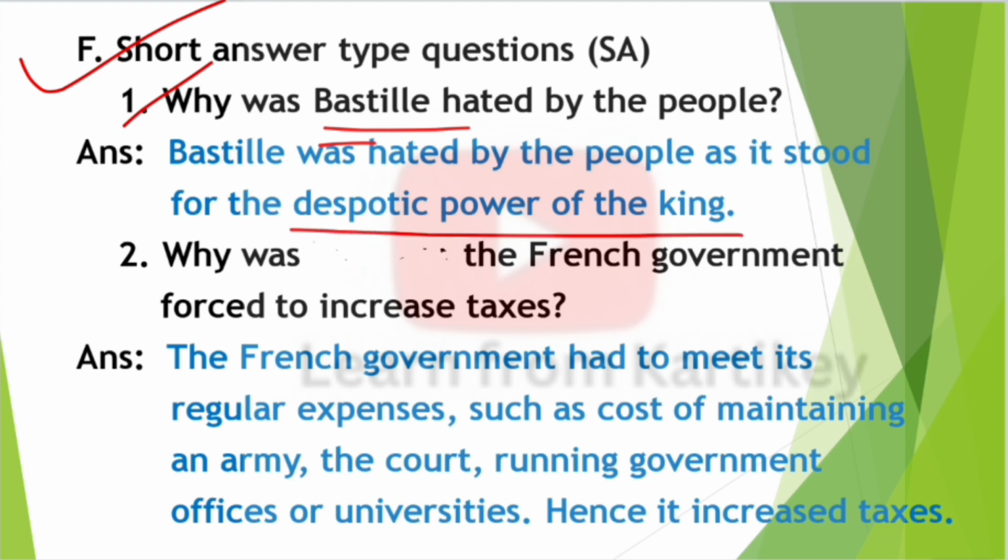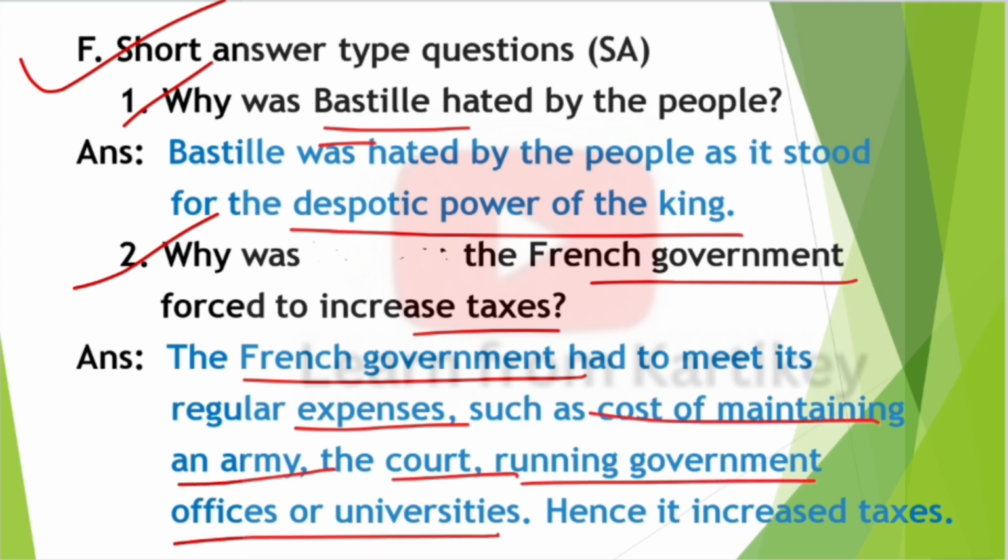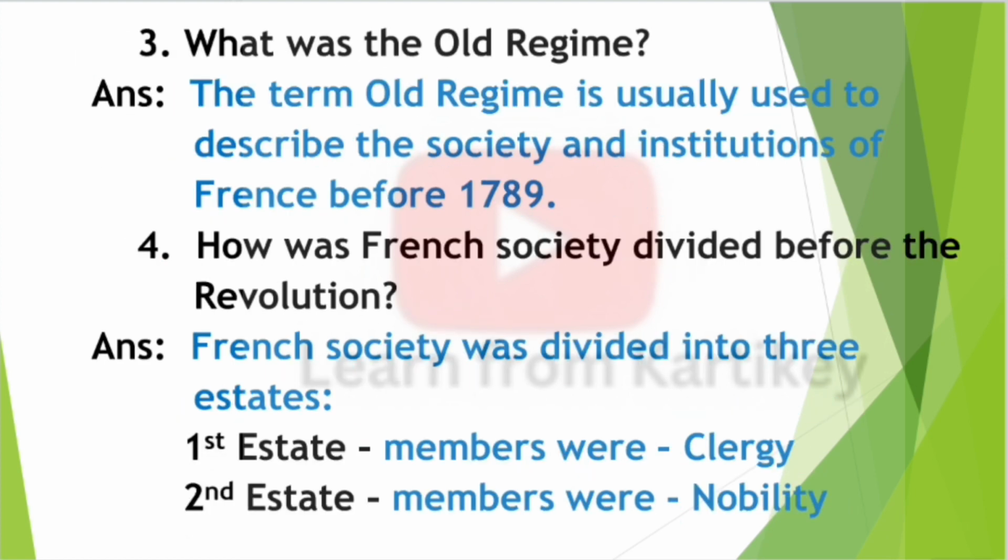Next question, question number 2. Why was the French government forced to increase taxes? Answer, the French government had to meet its regular expenses such as the cost of maintaining an army, the court, running government offices and universities. Hence it increased taxes.